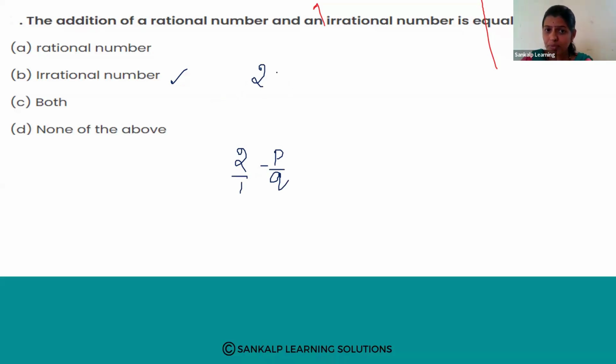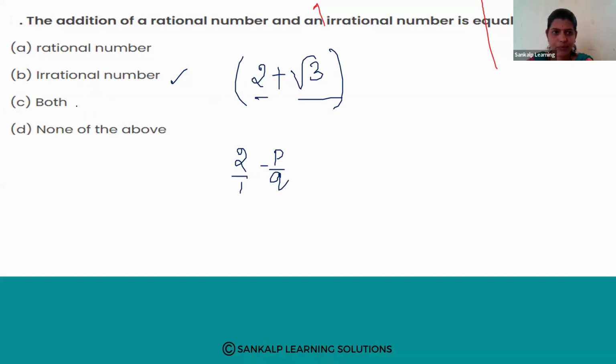Okay. Next. Plus root 3. Root 3 is an irrational number. Then addition of rational and irrational number, we call it an irrational number. Remember. So irrational number. Option B is right.